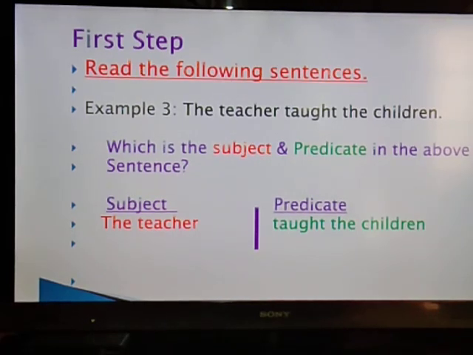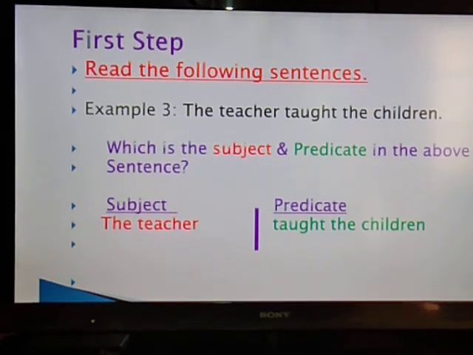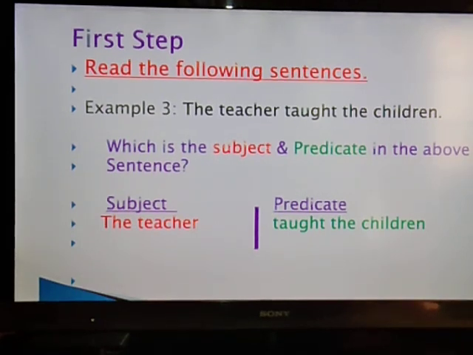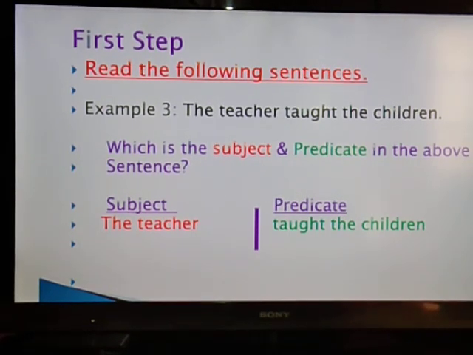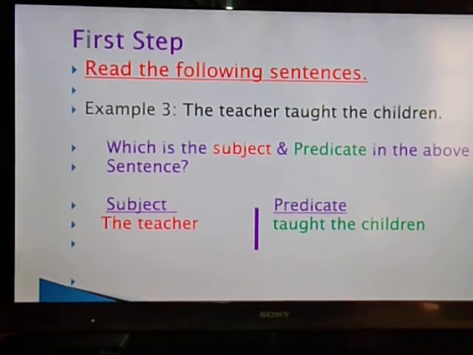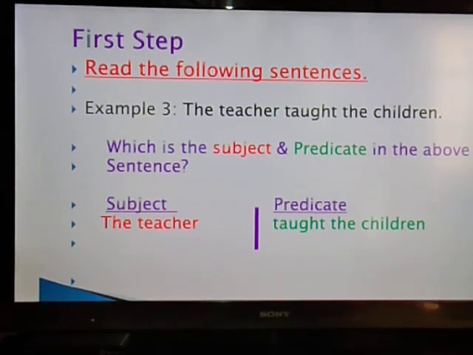"At the bottom of the river lay", the sentence starts with this, so that will be the predicate. So in some cases we find that the predicate is written first, followed by the subject. So you have to be very careful when you divide into subject and predicate. It is not always that the subject comes first. Subject may also come followed by the predicate.